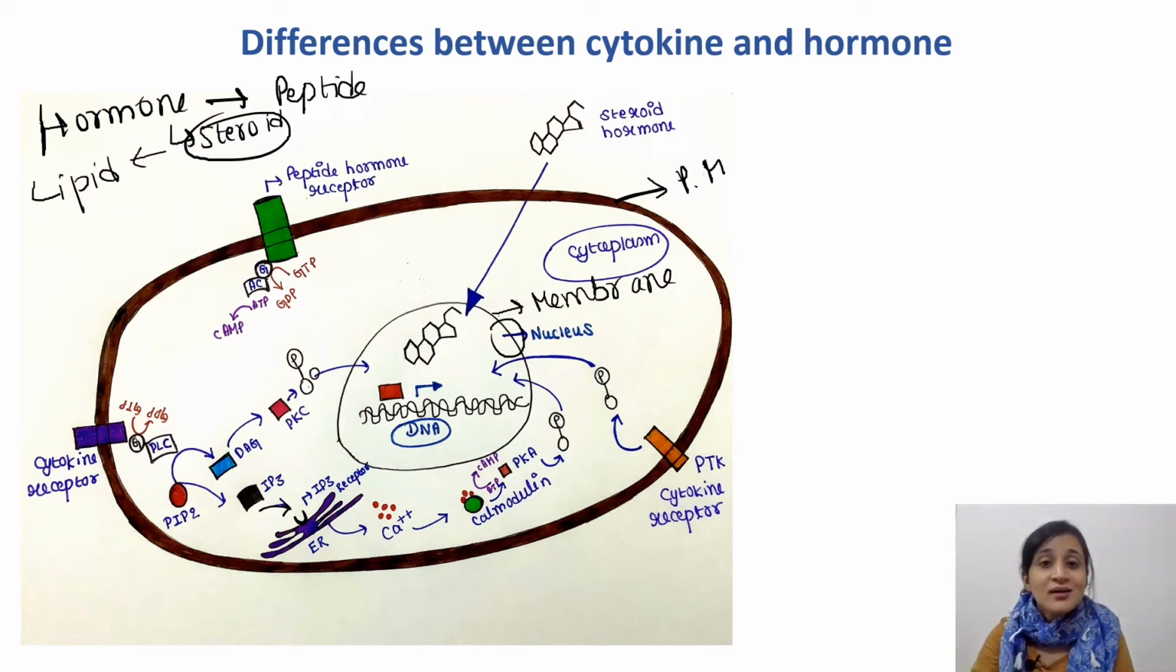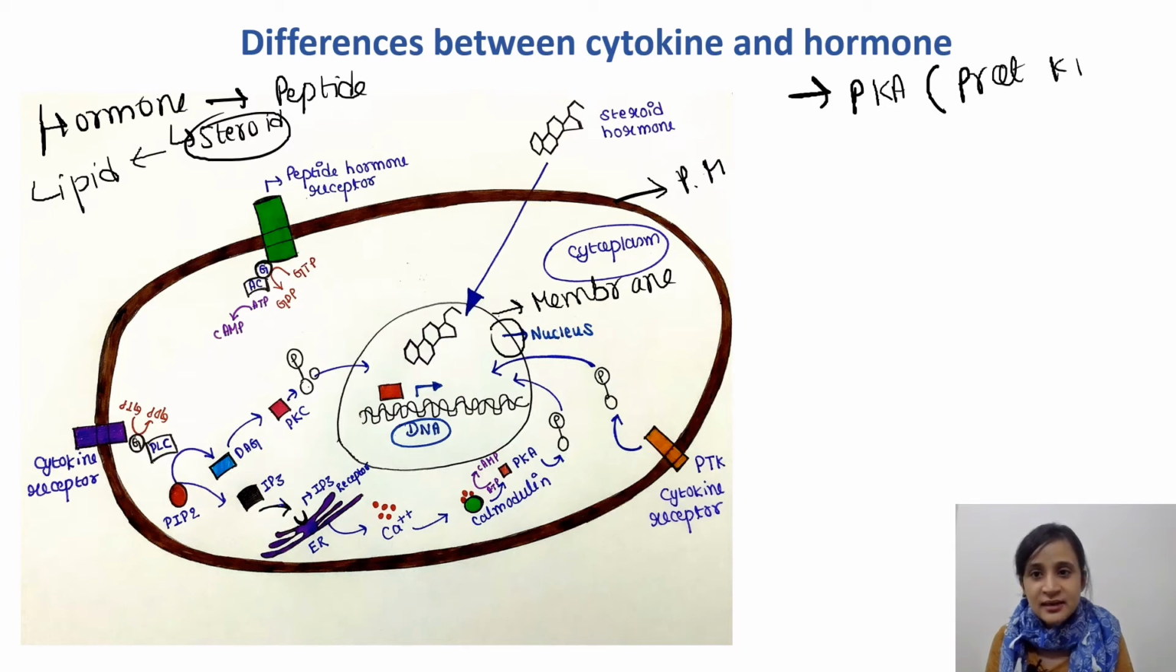Now what? They have to do something, right? So what are the molecules that are allowed to enter the nucleus? Those molecules are actually three molecules. You need to understand these things very well. The first one is pKa, that is protein kinase A, right?